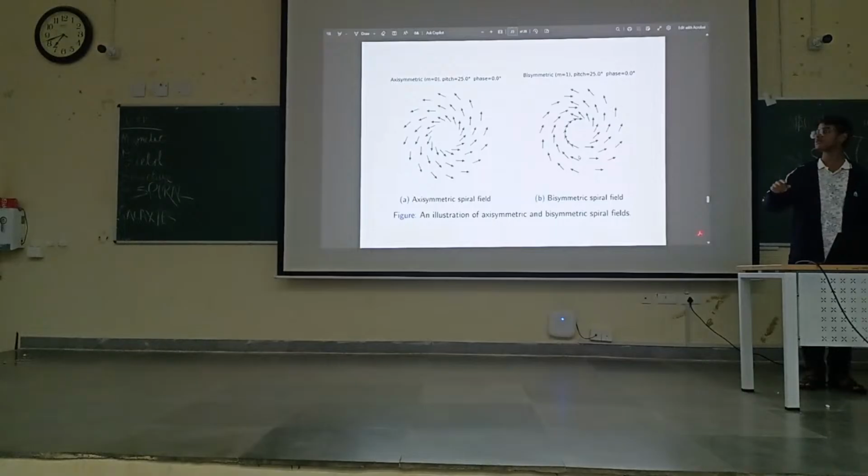Now, if we know the pitch angle of the magnetic field, then we can know the intrinsic polarization pattern. So what is the intrinsic polarization pattern? It is the polarization angle that was at the source of emission. It is not the one that we observe here, but the one before Faraday rotation or any depolarization occurs.